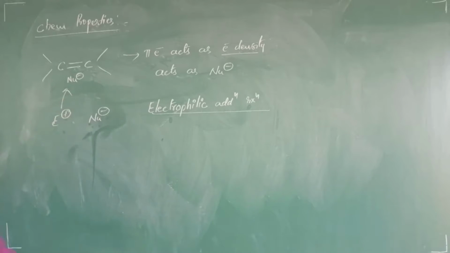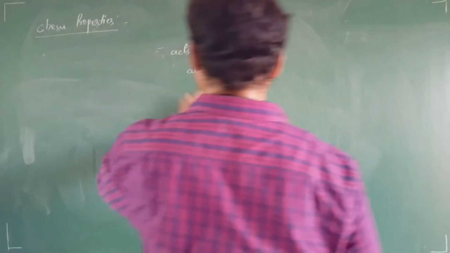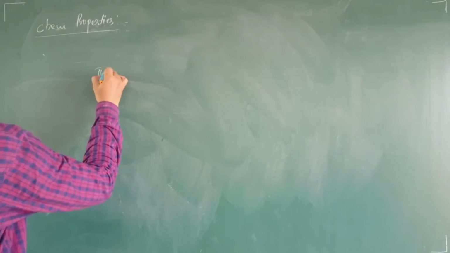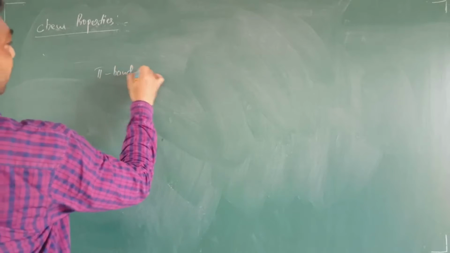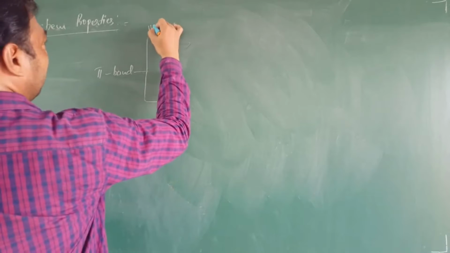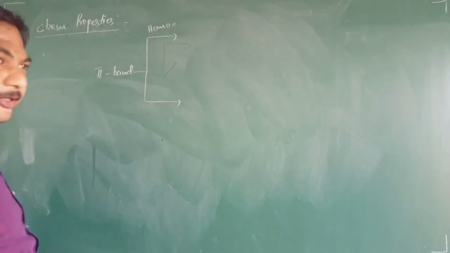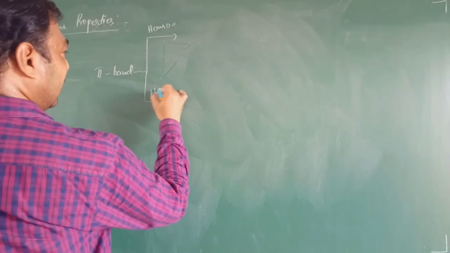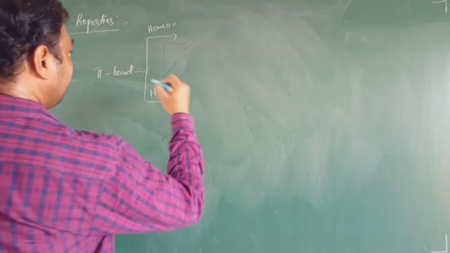Now coming to the next one, if you take this pi bond, students, this pi bond can break in two ways. We know that a bond can break in two ways. One is homolytic fission and the next one is heterolytic fission.